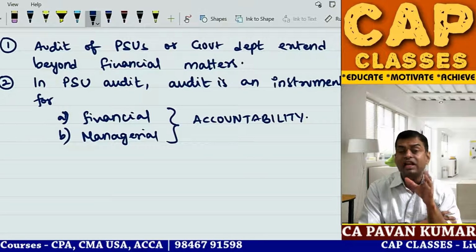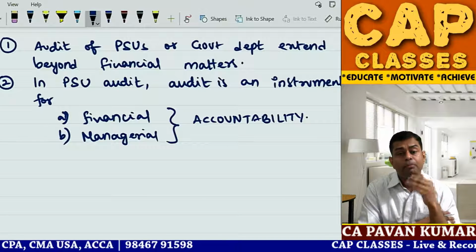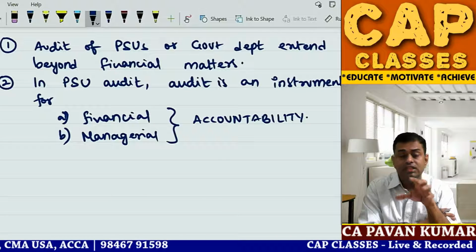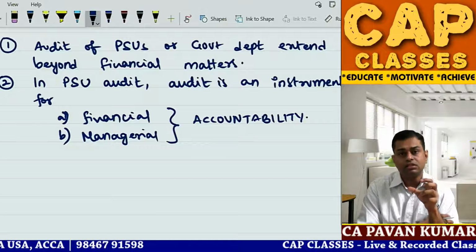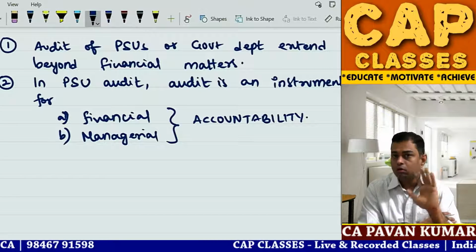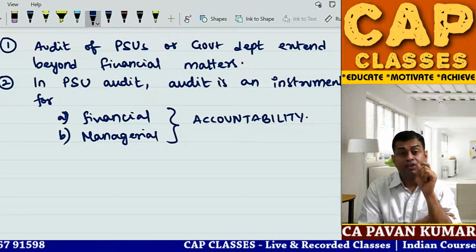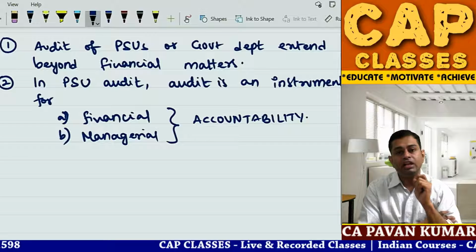Imagine you are a district collector. I am the auditor appointed to conduct audit of that district's financial transactions. I will not look at the P&L and balance sheet and go. I will question your financial accountability. What is accountability?